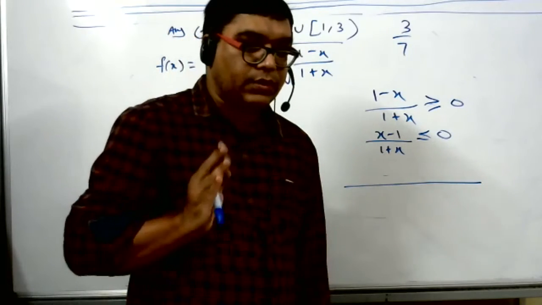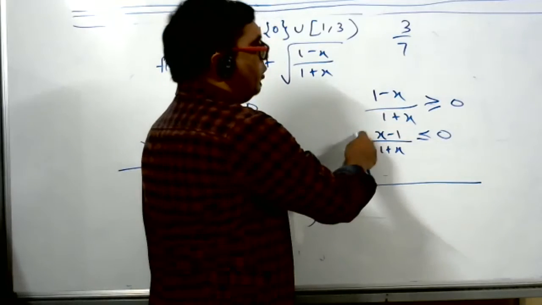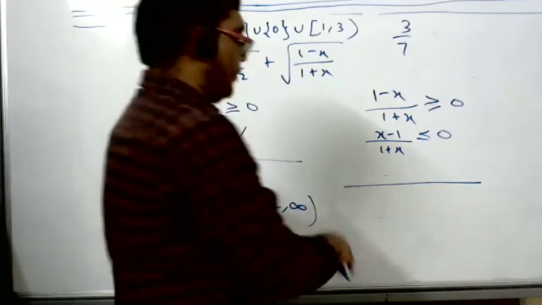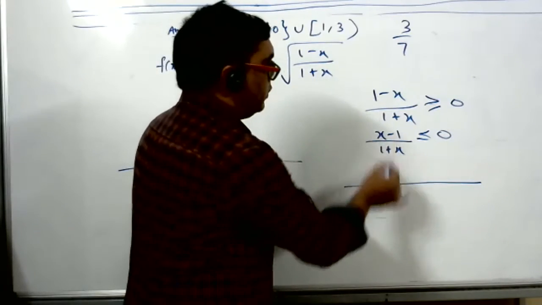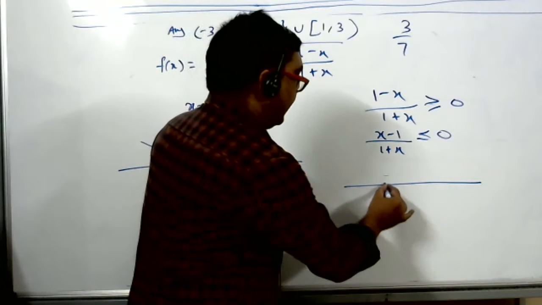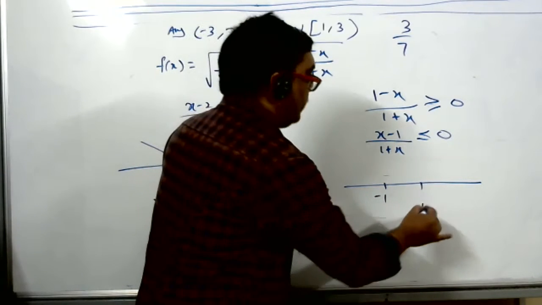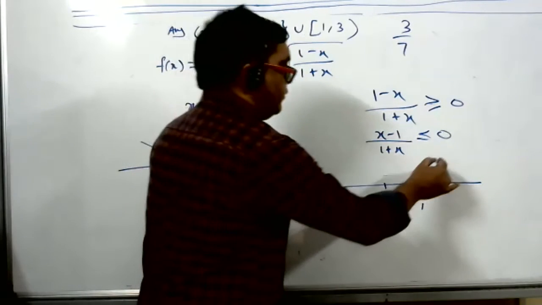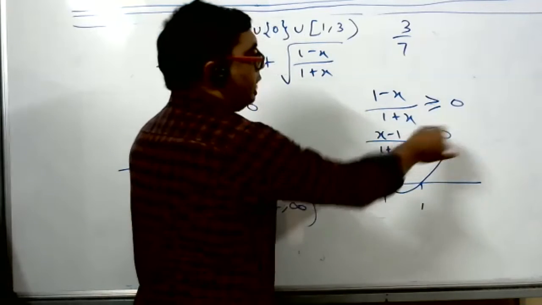Tell me, child. I will teach you. Understood, sir. Don't just multiply, check the denominator. Only the numerator now. Why? Who will multiply both up and down? What is the root? 1 and minus 1. So now take a number more than 1. So again positive. So now less than or equal to 0 means what?